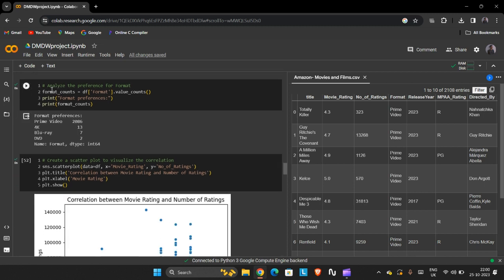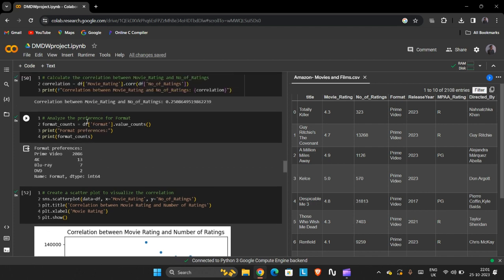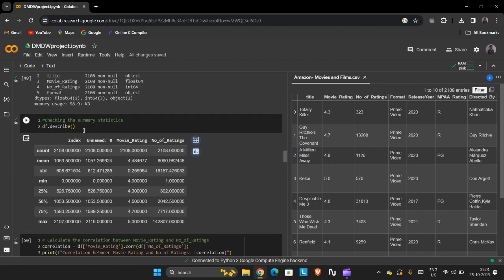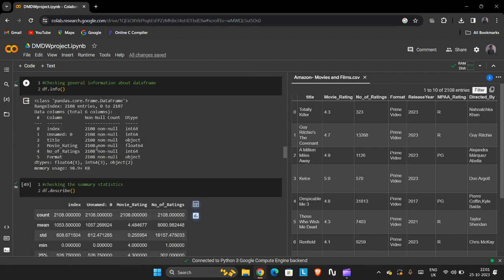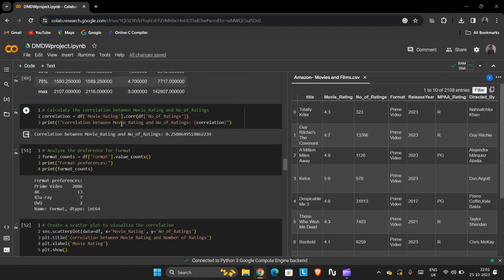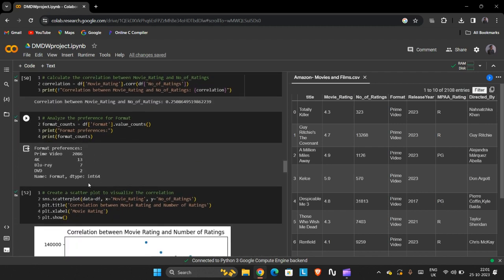And the next thing, analyze the preference for format. These lines count the occurrences of each unique value in the format column and print the results. As you know, we have around 2108 rows. Among all those, only the Prime Video platform contains 2086 rows.